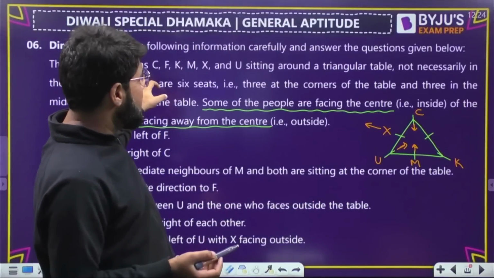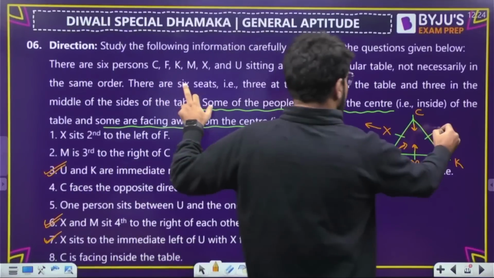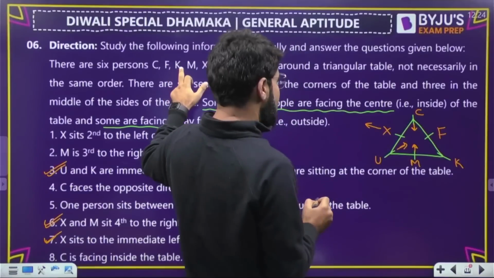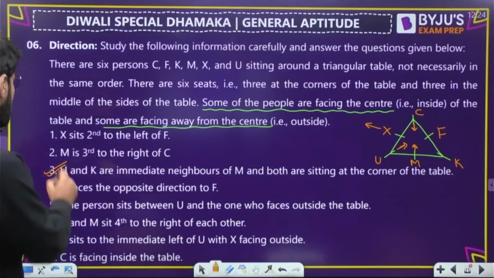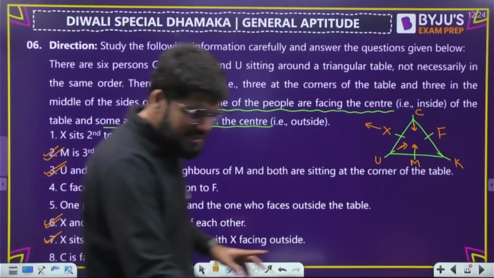So who else is left? F is left, I think, तो F यहाँ पे आ जाएगा. K is done. MXU. ठीक है. Now question में क्या है? This is also used. Now the question is actually on the next slide.